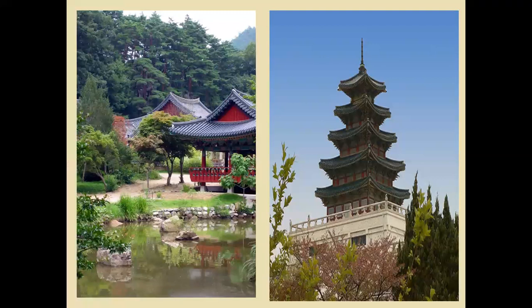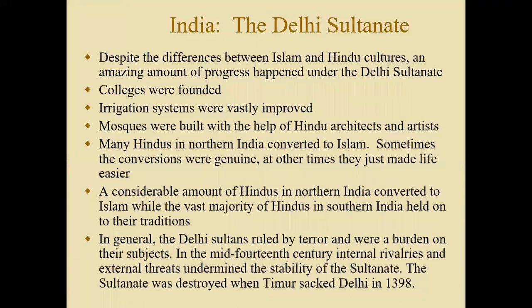Here we see the Korean style architecture. Notice the pagodas that were very much influenced from China in terms of architecture, as well as the Buddhist influence that came from China. Now, India was the main country that diffused culture throughout South Asia.